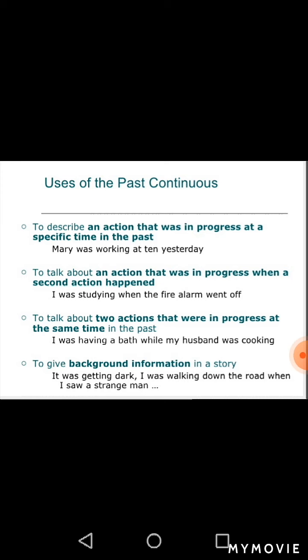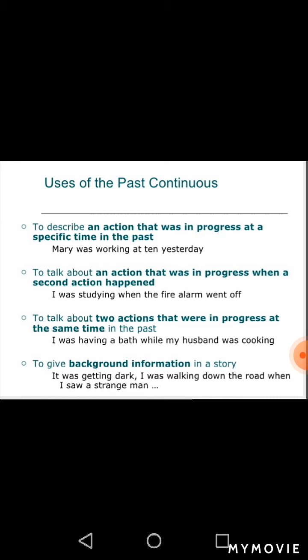Next one is to talk about an action that was in progress when a second action happened. It is used to show an action that was in progress when another specific action happened. For example, I was studying when the fire alarm went off.